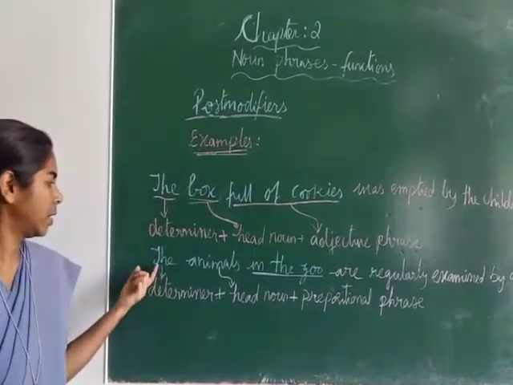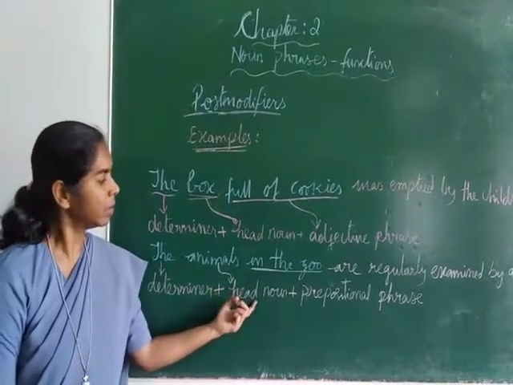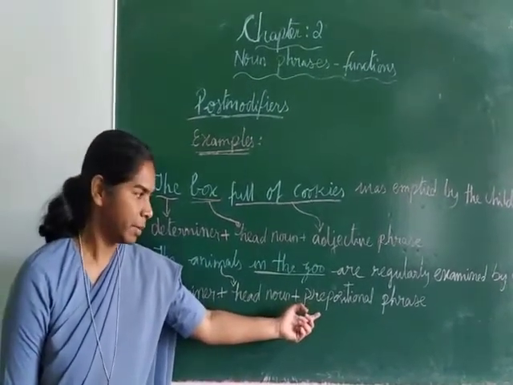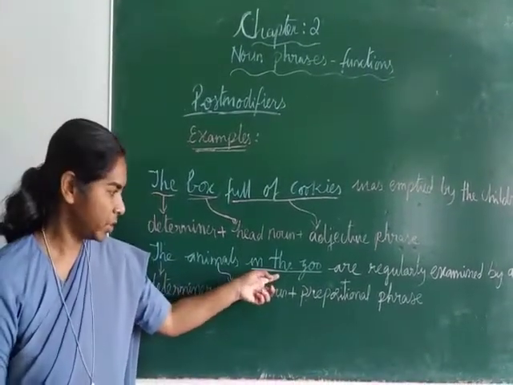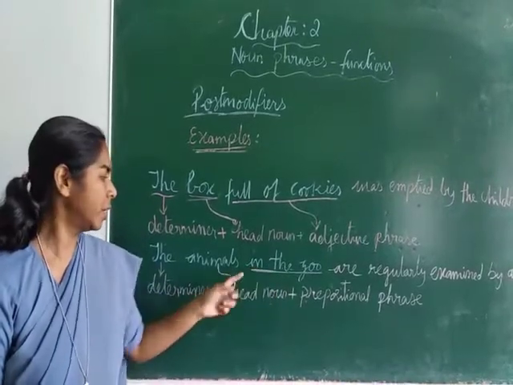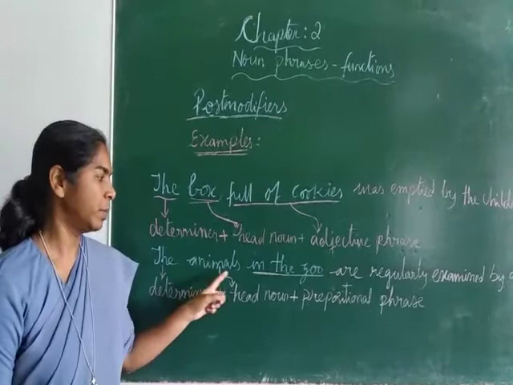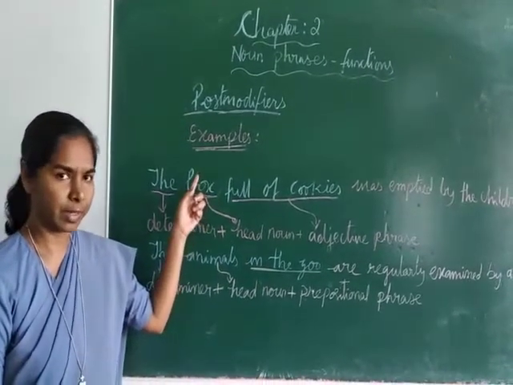Okay. The is the determiner, animals is a head noun plus in the zoo is a prepositional phrase. And so, in the zoo, a prepositional phrase, comes after the head noun, animals. And so, in the zoo is called a post modifier.